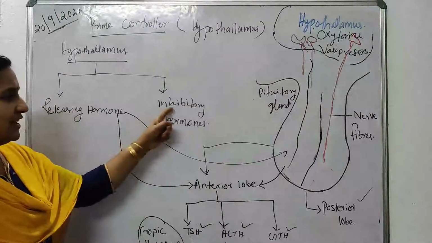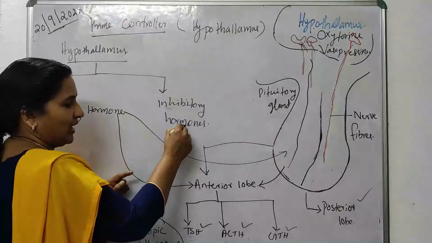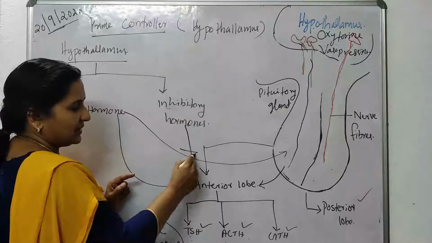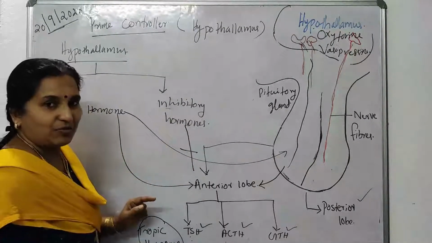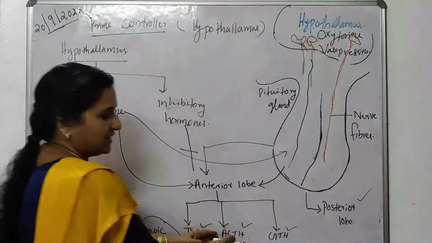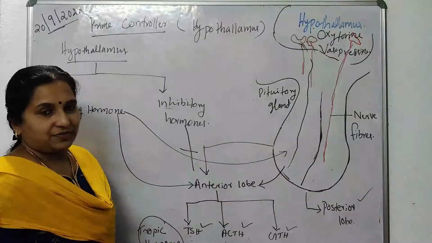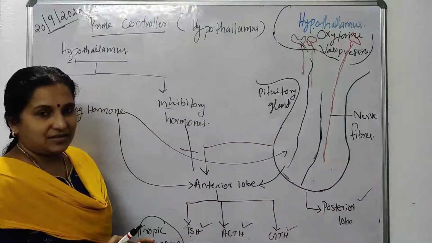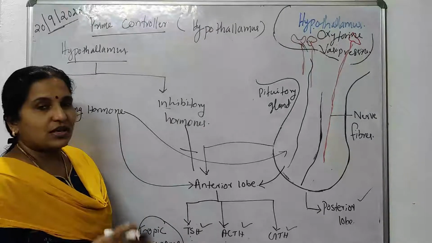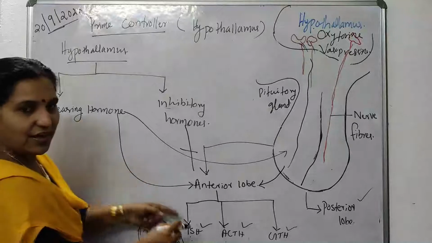Then what about the inhibitory hormone? Yes, this inhibitory hormone inhibits the function of the anterior lobe of the pituitary gland. That means TSH, ACTH, GTH, etc. are not produced. That means there is a balance. Whenever these hormones are required, the releasing hormone is ready to stimulate them.